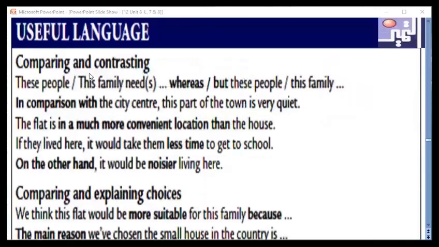Take care, dear students. You can use some useful language when you compare or contrast, like this: whereas, in comparison with, on the other hand, because, the main reason. All these are phrases and expressions you can use to express your point of view, when you compare or contrast two things, two areas, two places, two cities, and so on. Have a look at this part because it's very, very important.